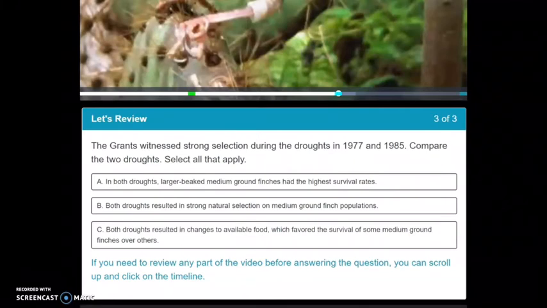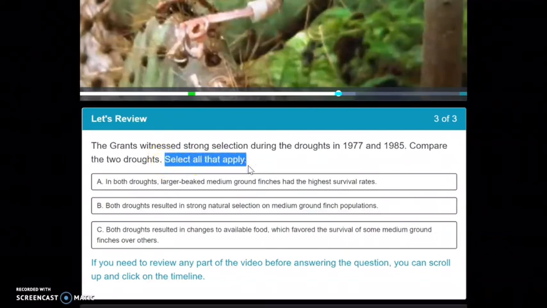All right, the last question for this section. The Grants witnessed strong selection during the droughts in 1977 and 1985. And we're going to compare the two droughts. Again, this question does say select all that apply. That means there's going to be more than one answer.